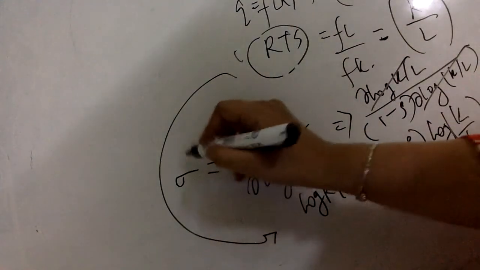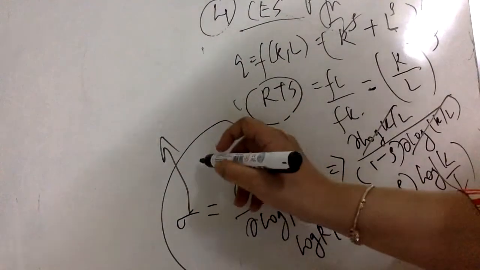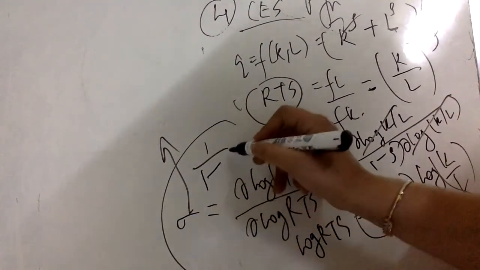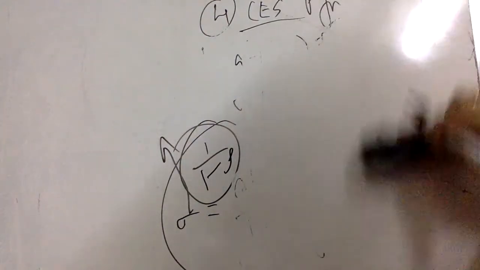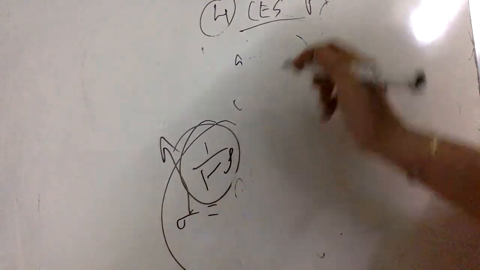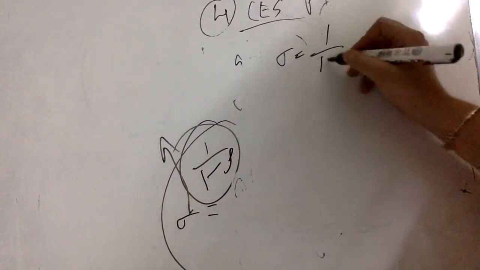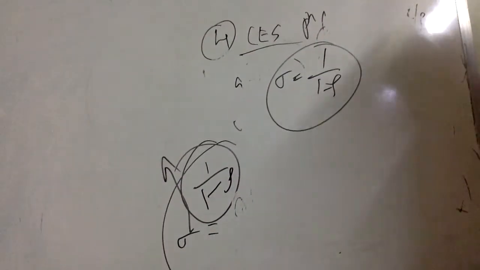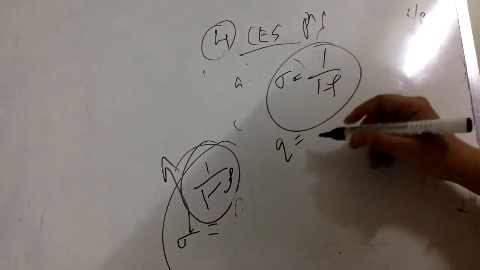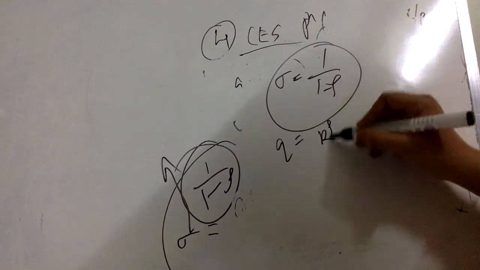What are we left with? Elasticity of substitution is equal to 1 upon 1 minus rho. So that's the answer in case of the CES production function. This is the value of elasticity of substitution.